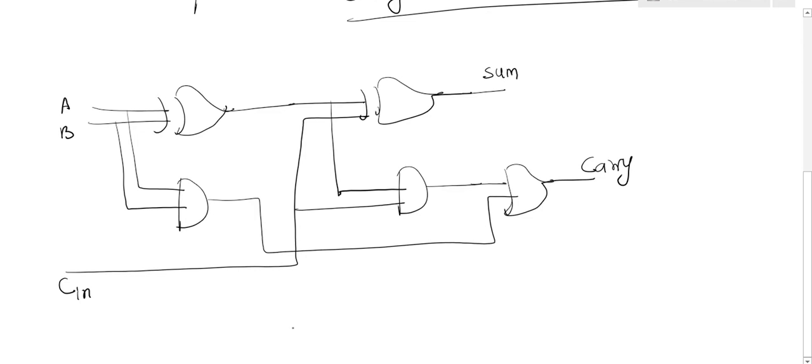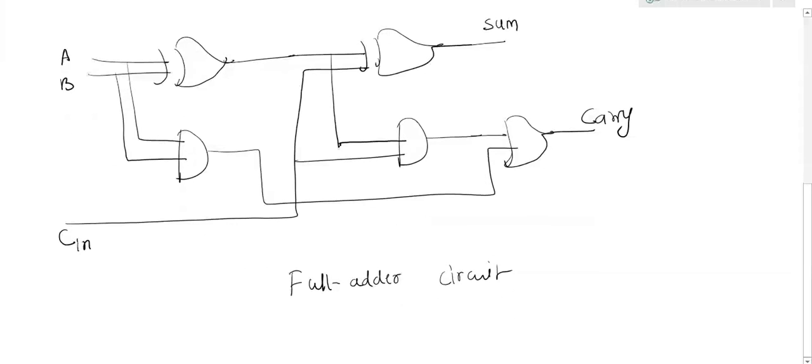This is a full adder circuit. Already we have seen this full adder circuit. Have you verified in your notebook? Already we have implemented the full adder circuit. Clear?